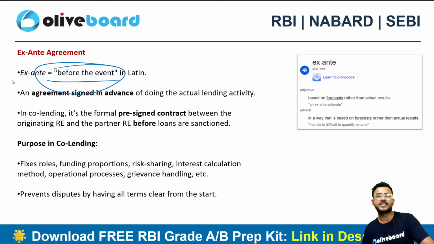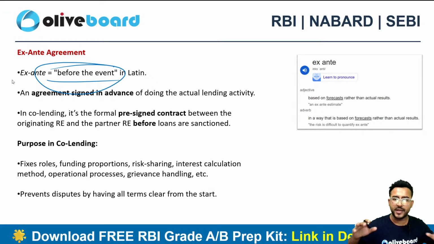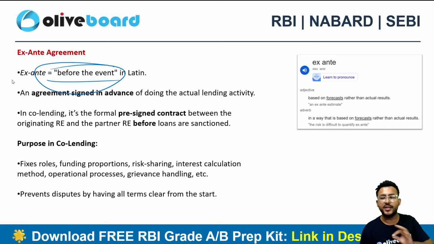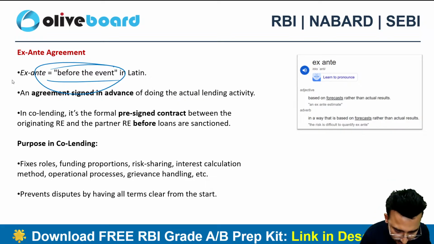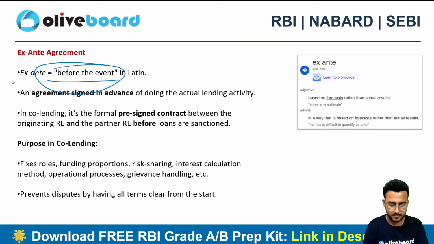Okay, let's continue the discussion. So even if we don't have the borrower as of now, still what we can do is just sign an agreement. You are going to do business, guys, so you need to sign an agreement. I think Varsha was having some confusion in the ex-ante agreement process. She informed me earlier. So I hope it's clear now.